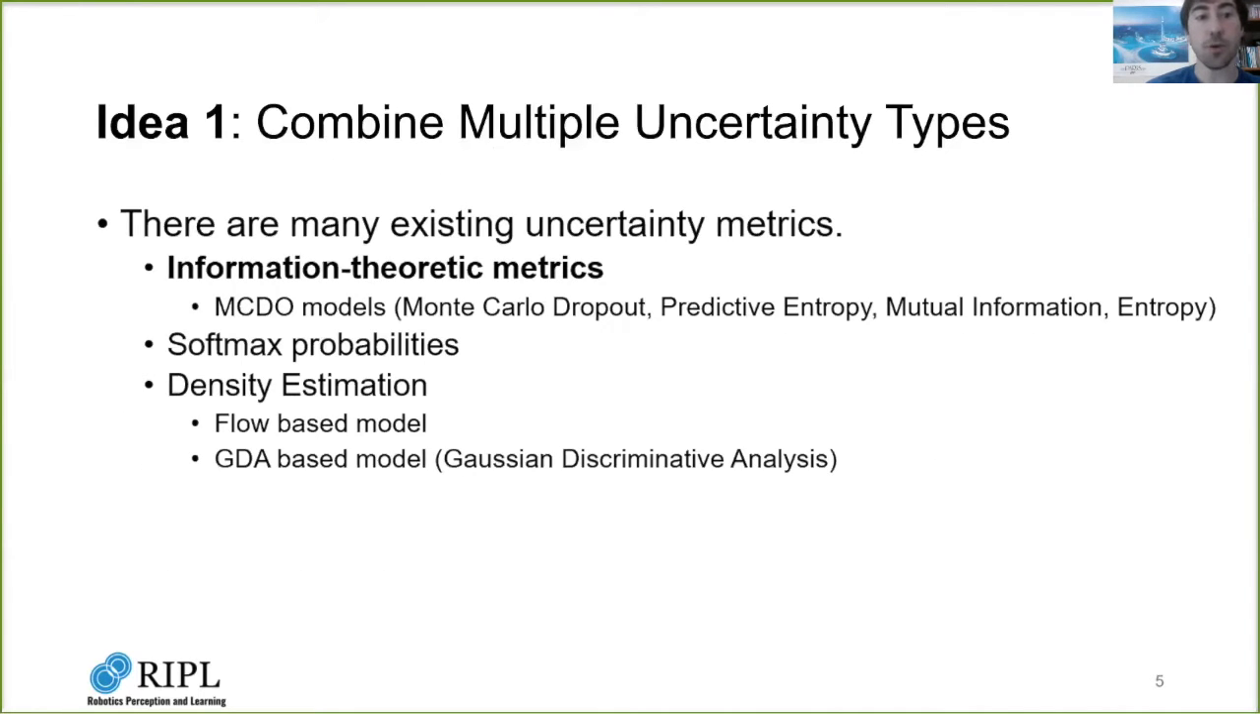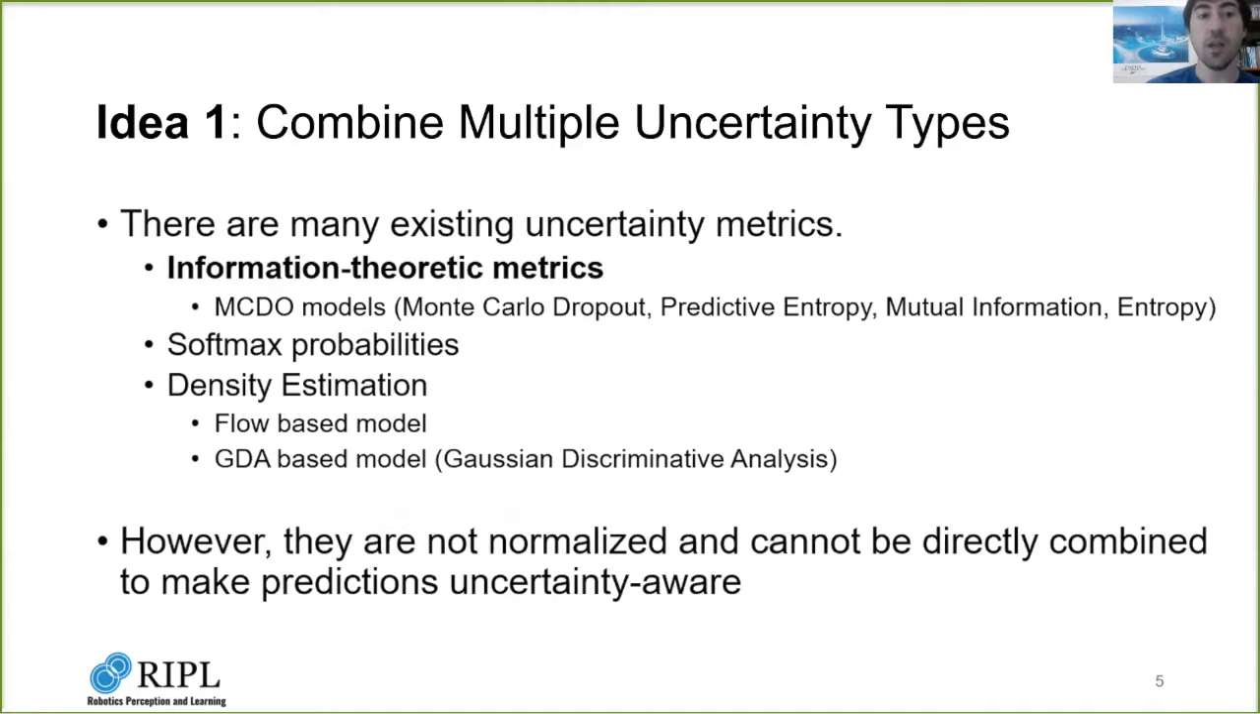There are many existing works on estimating uncertainty from deep neural networks, such as information theoretical metrics, softmax probabilities, and density estimation. We will primarily focus on information theoretic metrics because they require the least change to a model and have well-developed theory. The issue is that they are on different scales. To make different metrics comparable, we need to normalize them to provide the same measurement of uncertainty.